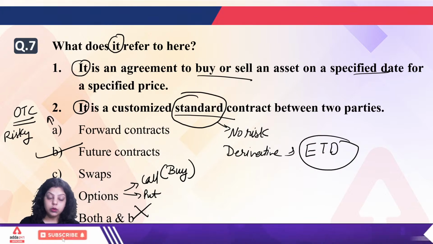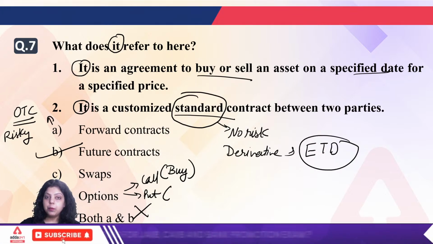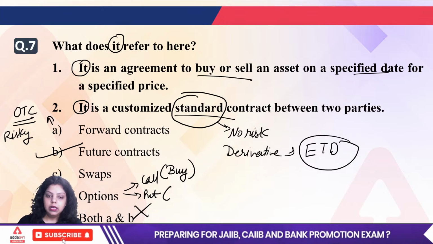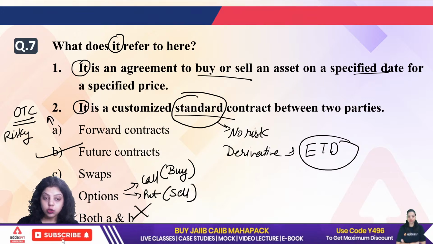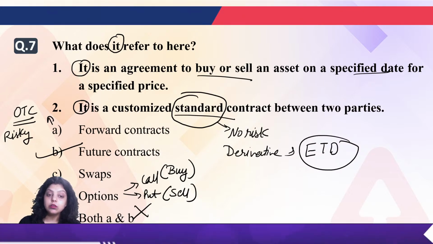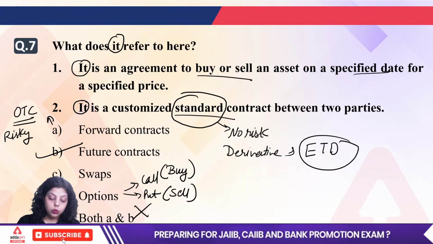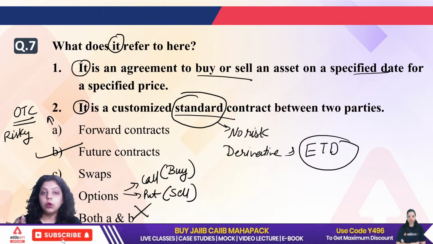Okay. And put means simply you are putting something in front of a person. It means you want to sell the securities, then you use the put option. So option means the choice. There are two types of choice, one is call, one is put. Call option is when you want to purchase the securities, and put option is when you want to sell the securities.